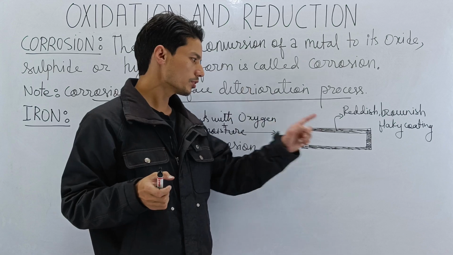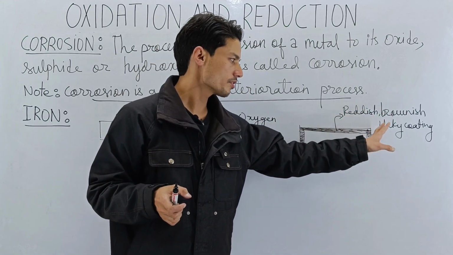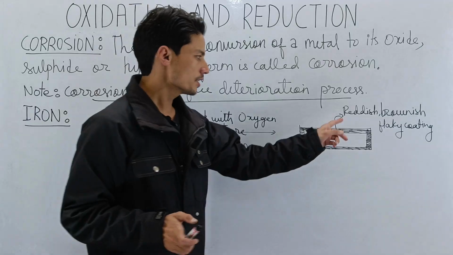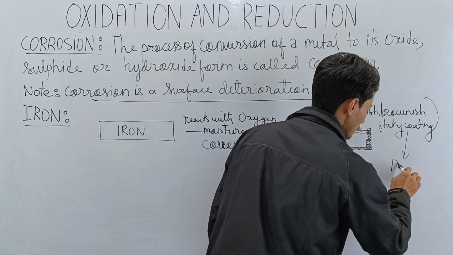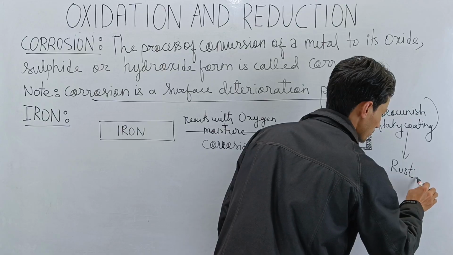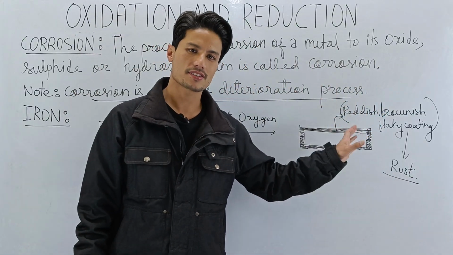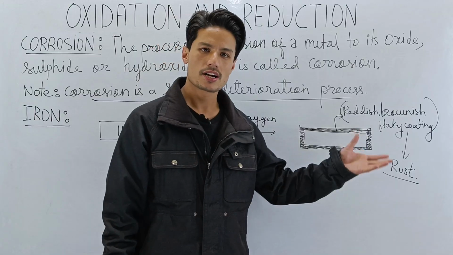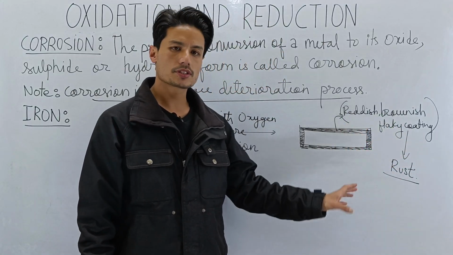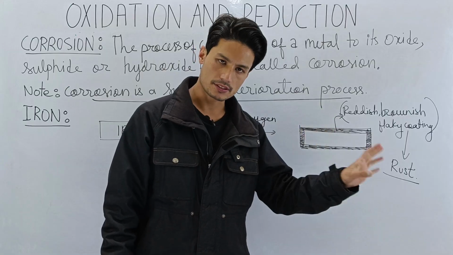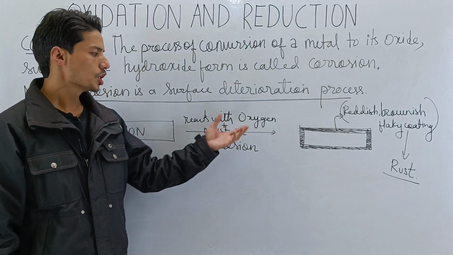So on the outer surface of the iron, a reddish brownish flaky coating is formed. This reddish brownish flaky coating is also called rust. I am sure you must have heard this name rust a lot. So what is rust? Rust is simply the reddish brownish flaky coating which is deposited on the outer surface of iron when iron undergoes corrosion.